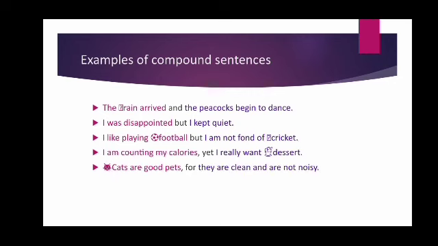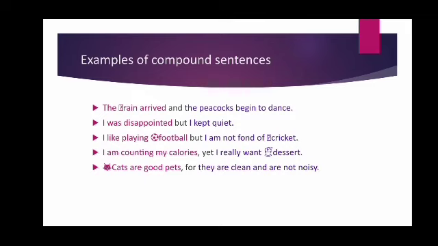Cats are good pets for they are clean and are not noisy. Here also, cats are good pets. They are clean and are not noisy. It means cats are clean and are not noisy. We have separated the sentences with a comma. We have used the coordinating conjunction for. And we can see there are two simple sentences.